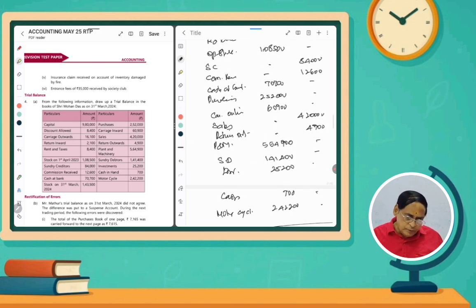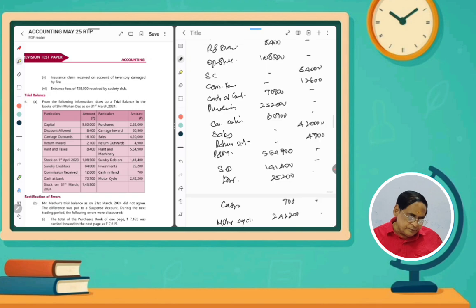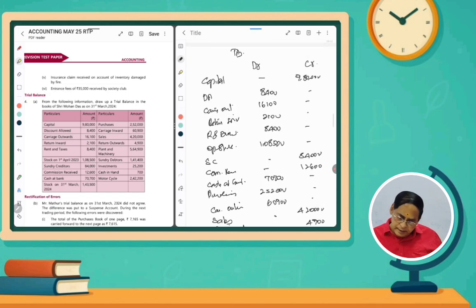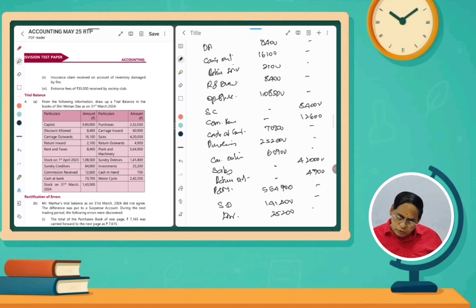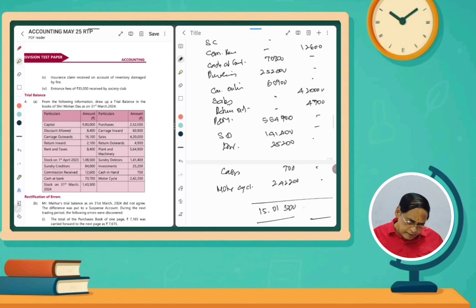Here also: 9 lakh 80,000 plus 84,000 plus 12,600 plus 4 lakh 20,000 plus 4,900, so 15 lakhs 1,500. So this one is also finished.